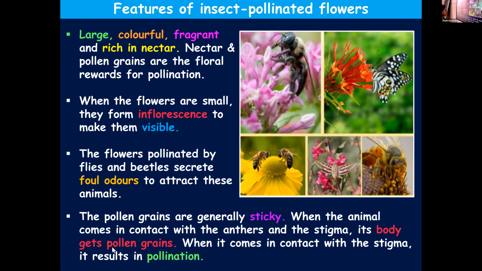So the pollen grains will be generally sticky, and when the animal comes in contact with the anthers and the stigma, its body will get pollen grains, and when it comes in contact with the stigma, it results in pollination.